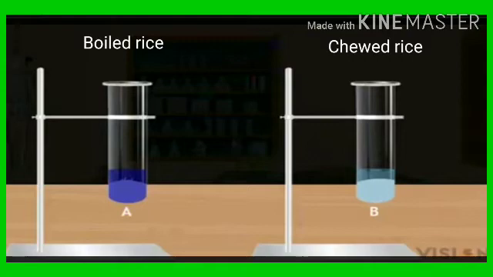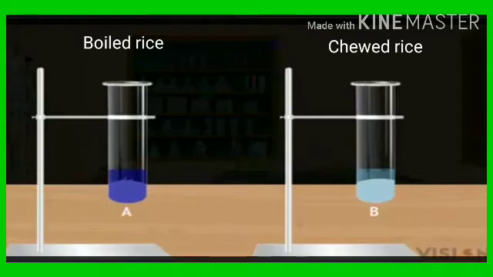What is the reason? Yes, test tube A contains boiled rice, right? Boiled rice contains starch. When you add iodine solution there, that boiled rice turned blue. And test tube B contains what rice, my dear? Chewed rice, right? When you chew the rice in your mouth, it contains saliva, right? Saliva changes the starch into sugar. So the chewed rice doesn't contain what? Doesn't contain starch. It already changed to what form? Sugar form, right?